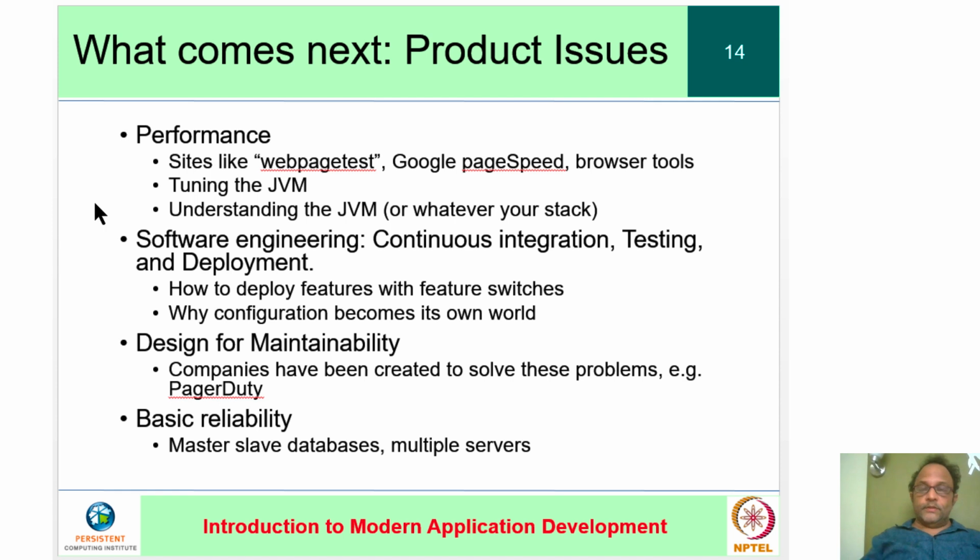As your system grows, becomes successful, and you start building more features, the software engineering concerns start piling up. In particular, nowadays people don't build and deploy software in, say, a few months at a time. Some companies claim they do it several times a day, which is true for some types of software, but not all.